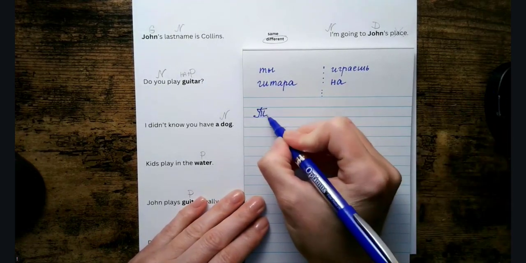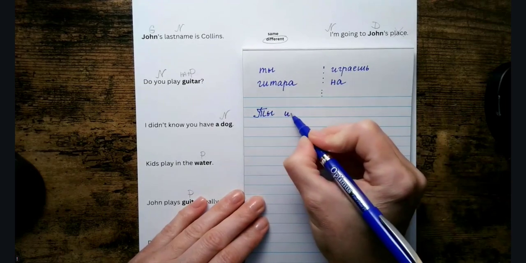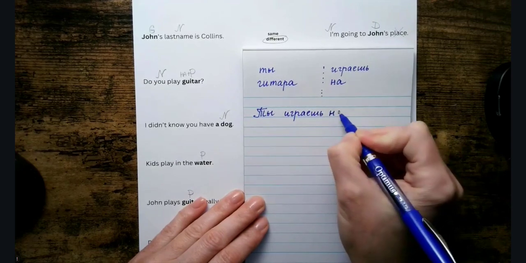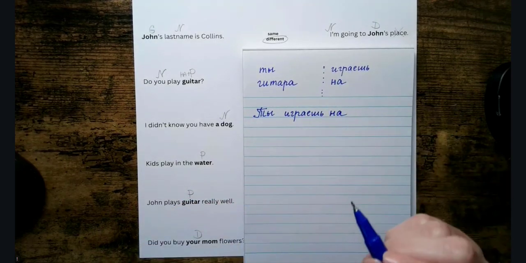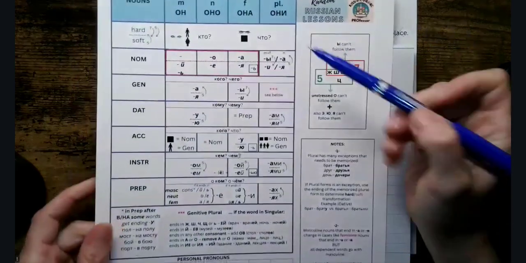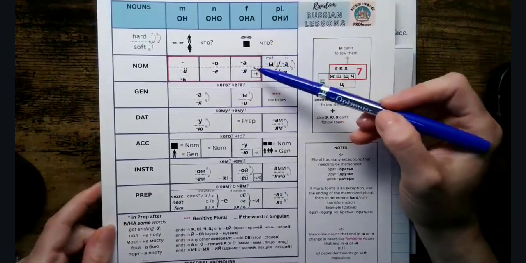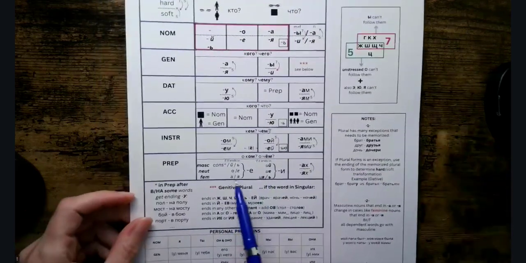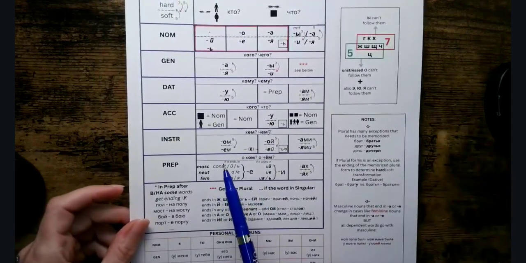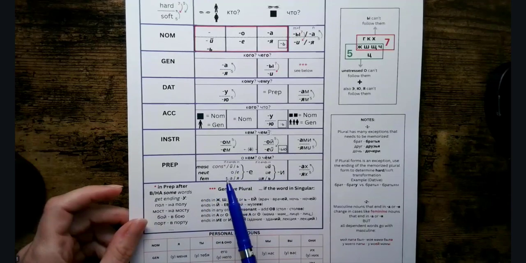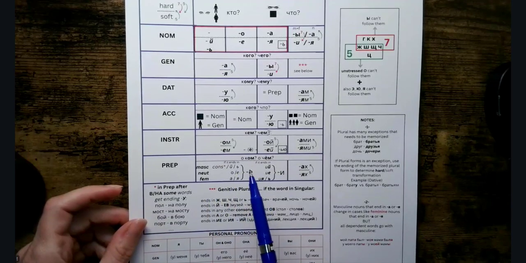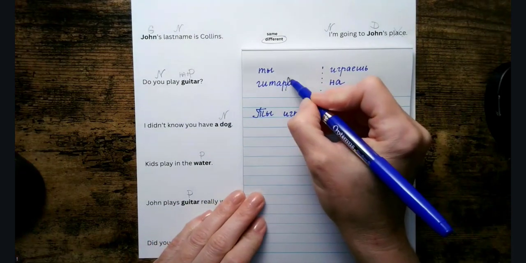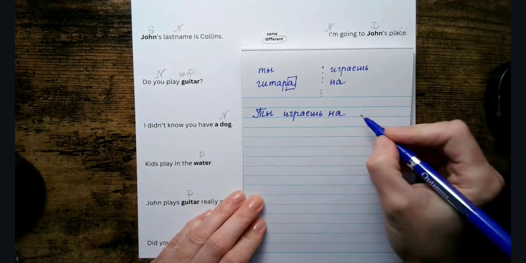Ты играешь на, and then we have to put гитара into the prepositional case. So guitarra, it's a feminine word that ends in a above the line. We go to the prepositional, or actually in prepositional, we just go by the ending. So if a feminine noun ends in a, we replace it with ye. So guitarra, that a will be replaced with ye.